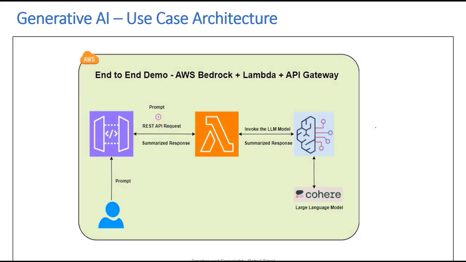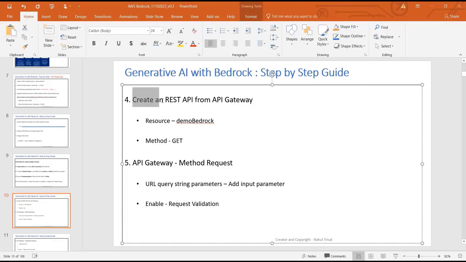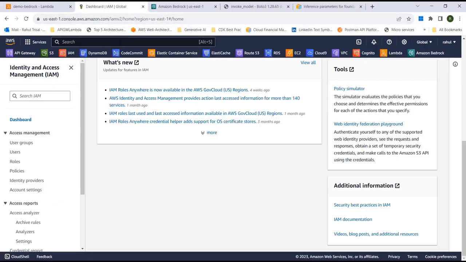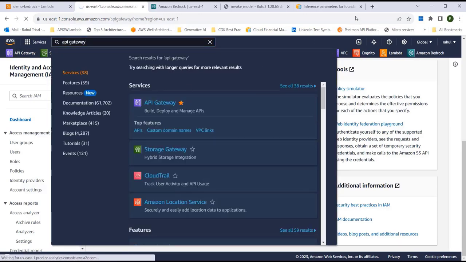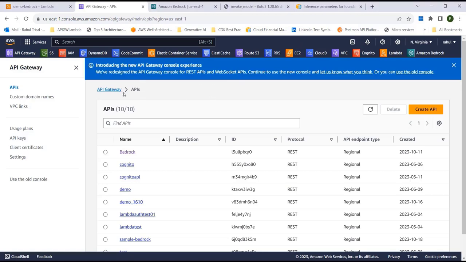Now let's go and create the last piece of the puzzle, which is creating the REST API from the AWS API Gateway. So here are the broad steps. We're going to create a REST API from the API Gateway. Then we're going to create a resource, demo Bedrock, and then we're going to create a method GET. Let me head over to the console. So I'm on the console. Let me search for API Gateway. So I'm on the API Gateway console.